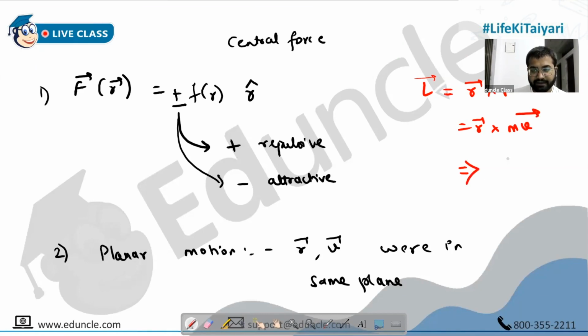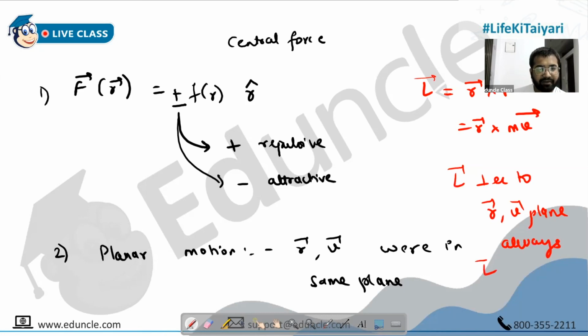Okay, and I can write L vector will be perpendicular to the R comma V plane always. And because the plane is fixed, angular momentum is also fixed, people. Because the plane is fixed, angular momentum is also fixed.